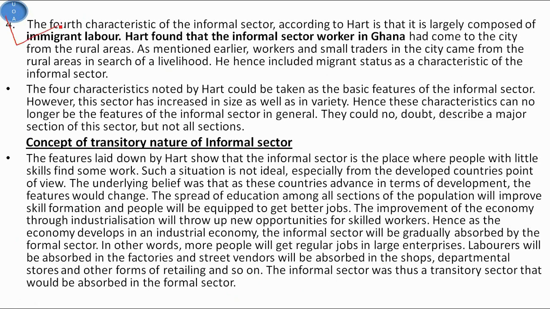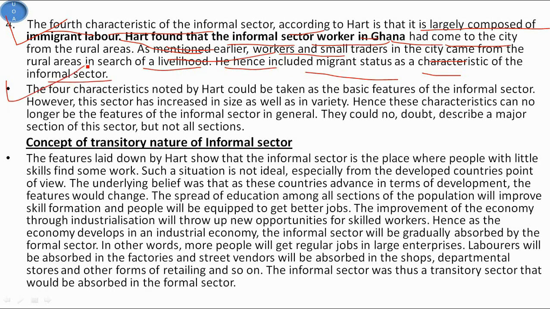And the fifth characteristic of the informal organization of work, according to Hart, is that it is largely composed of immigrant labor. Hart found that the informal sector workers in Ghana had come to the city from the rural areas, and as mentioned earlier, workers and small traders in the city came from the rural areas in search of a livelihood. He hence included migrant status as a characteristic of the informal sector.